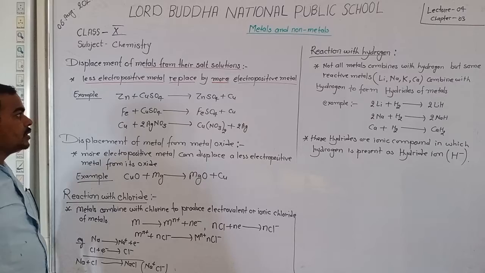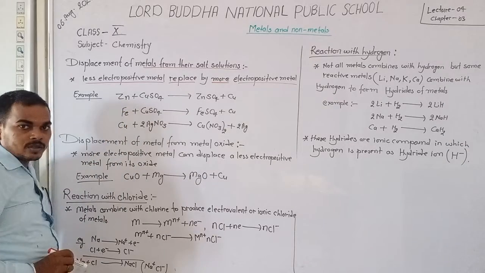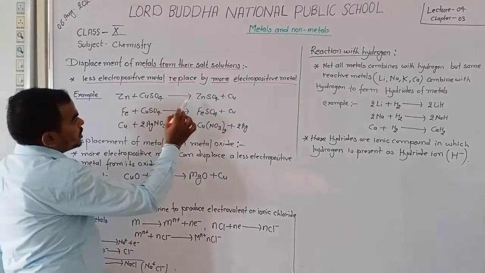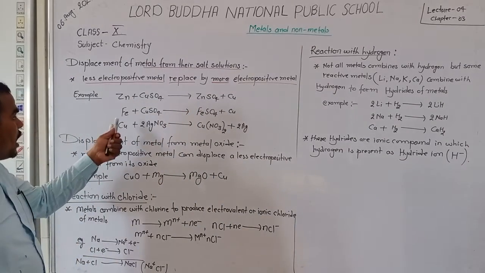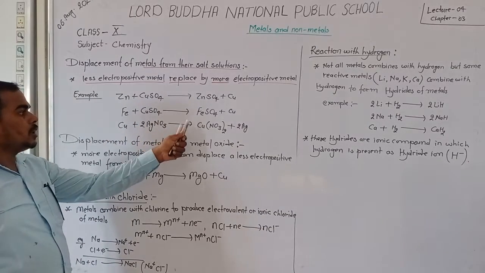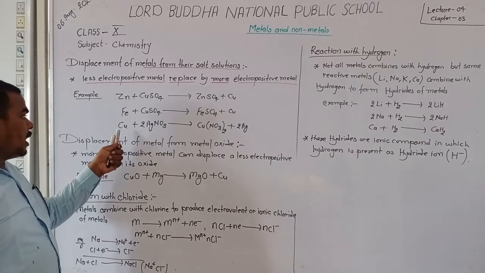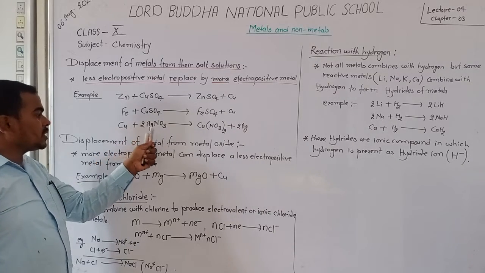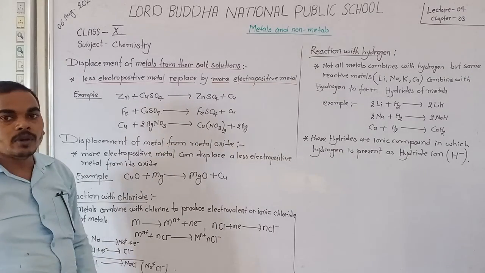For example, when zinc reacts with copper sulfate, it forms zinc sulfate and copper. When iron reacts with copper sulfate, it produces ferrous sulfate and copper. Copper reacts with silver nitrate to produce cupric nitrate and silver.